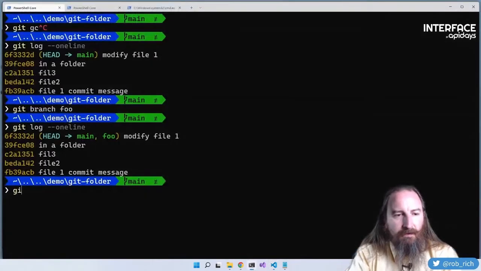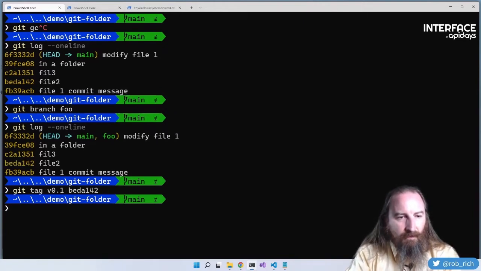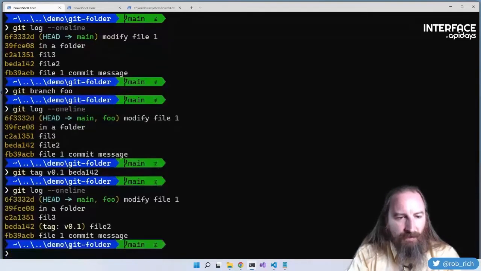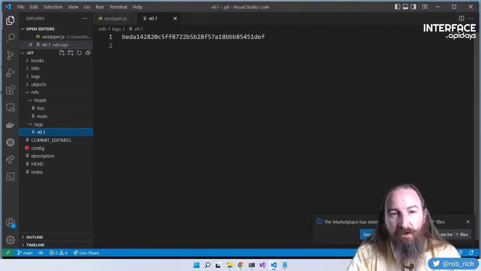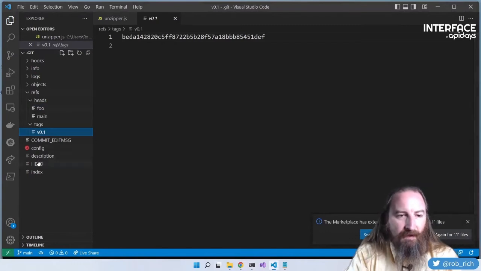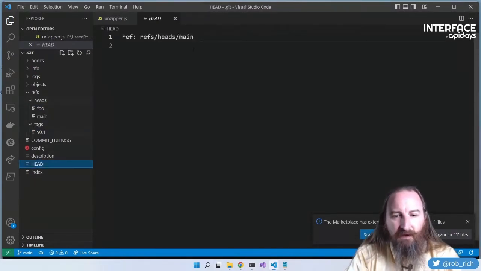Well, how about tags? Git tag v0.1, and we'll do that tag on this commit. Now, if we do that, we can see the tag right there, and not there. Now we have a tag. It's in the tags folder, but it just points at that commit as well. Here's the HEAD. It points at refs/heads/main.